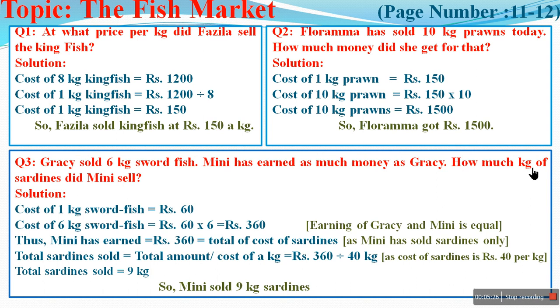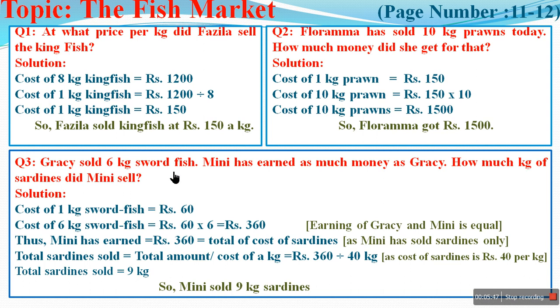How much kg of sardine did Minnie sell? Gracie sold 6 kg of swordfish. Minnie and Gracie have earned the same money on that day. How much kg of sardine did Minnie sell? Minnie has sold only sardine and Gracie has sold swordfish.